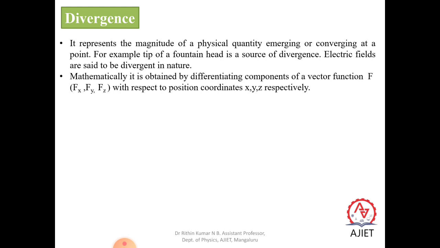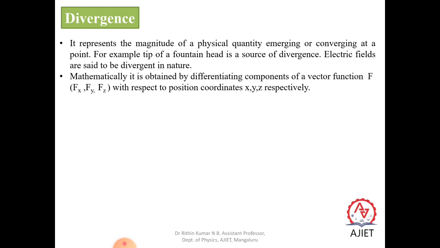If there is a positive charge, the field lines start to diverge. From the positive charges, the electric field lines start to emanate. They start to come out. So it is a diverging field. In case of a negative charge, all the field lines are going to converge. So it is called a convergent field. Whether it is converging or diverging, we can call the operator which we can apply on that kind of physical quantity divergence.